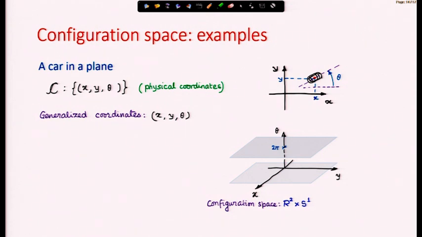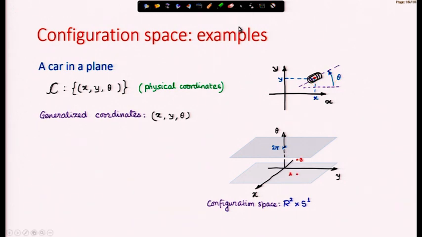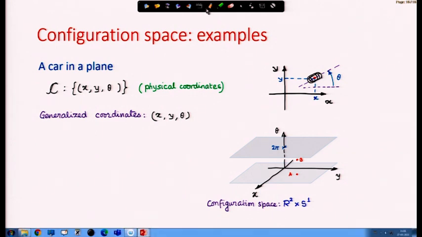A car in the generalized coordinate x y theta, if I represent x y theta like this, I have done in this figure, I can think of points in this x y theta space, which is the configuration space, and because again theta is 2 pi periodic, therefore, this configuration space is R2 cross S1.